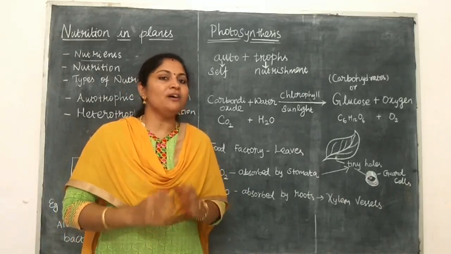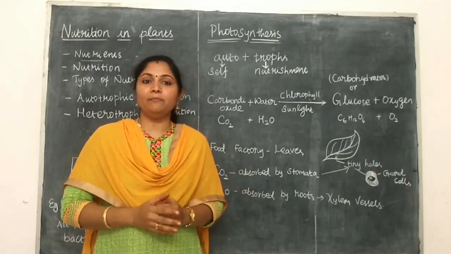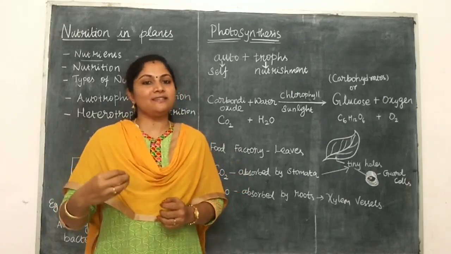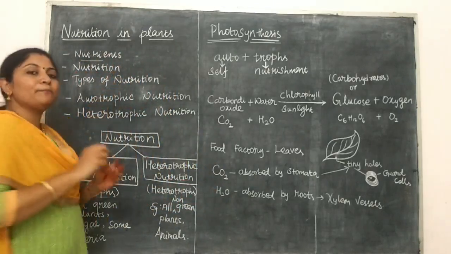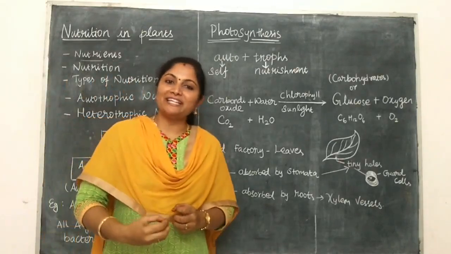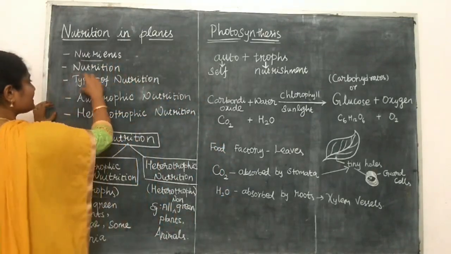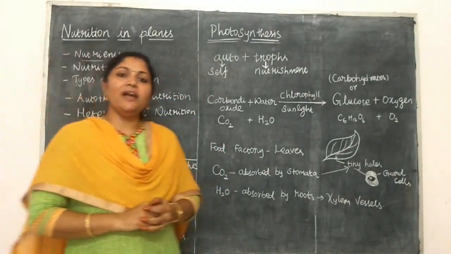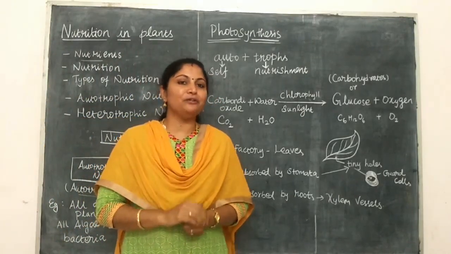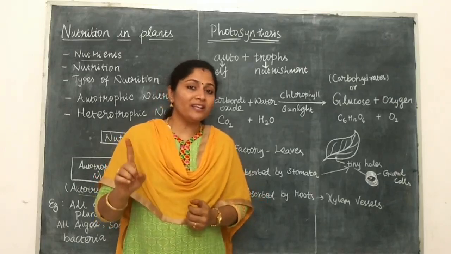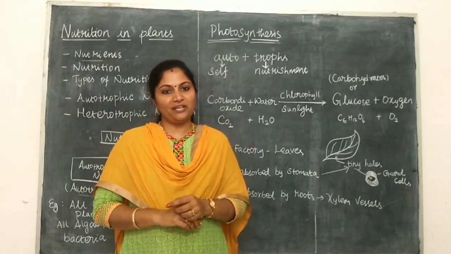Before that, we should know what is meant by nutrition and what the types are. Nutrition means the process by which an organism takes in food. Now we are going to discuss types of nutrition. According to the mode of nutrition, nutrition is classified into two types. First one is autotrophic nutrition. Second one is heterotrophic nutrition.